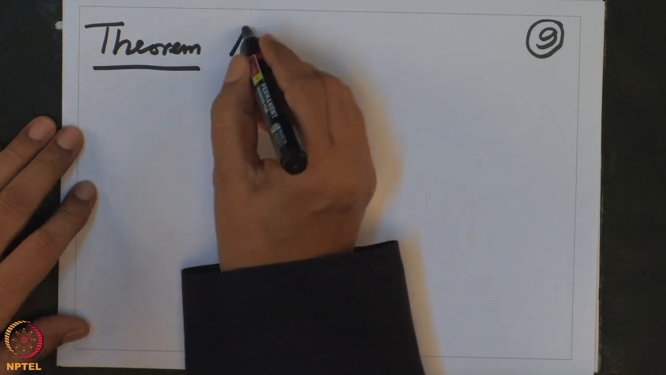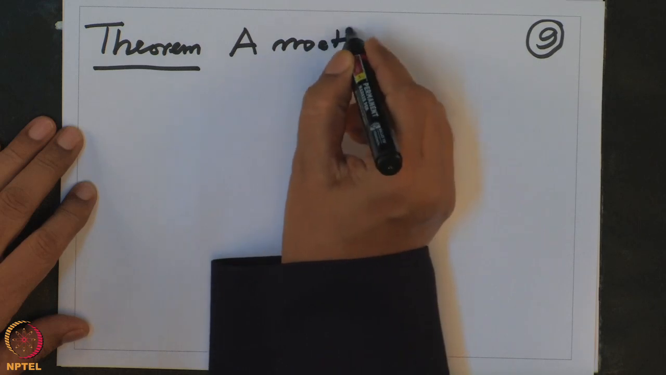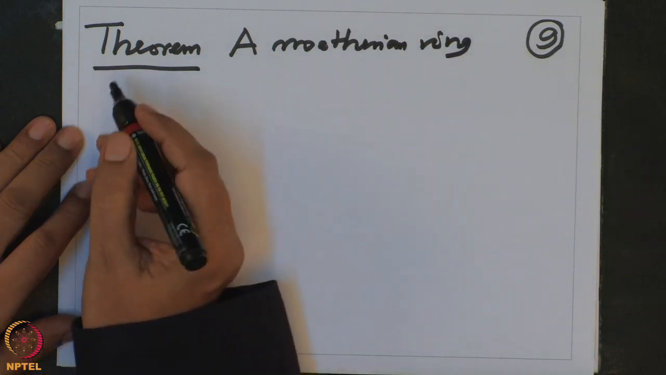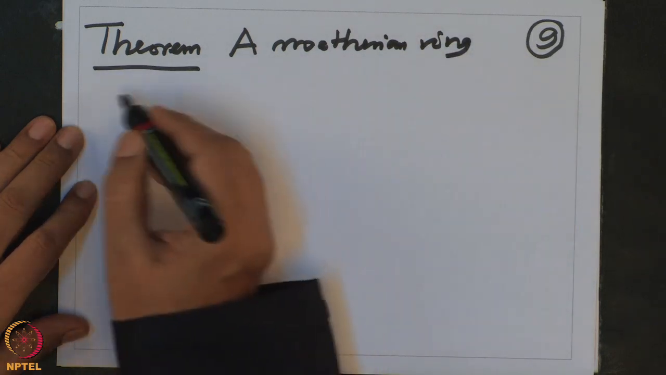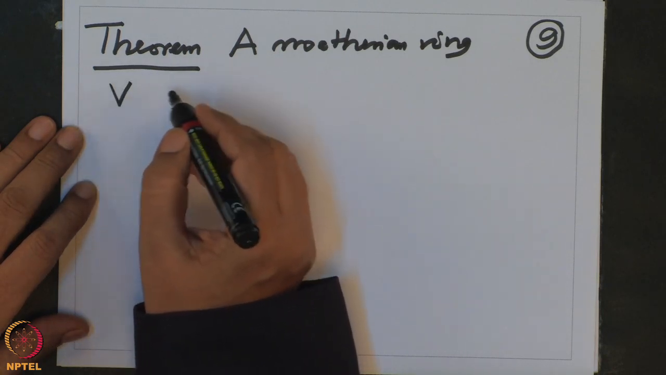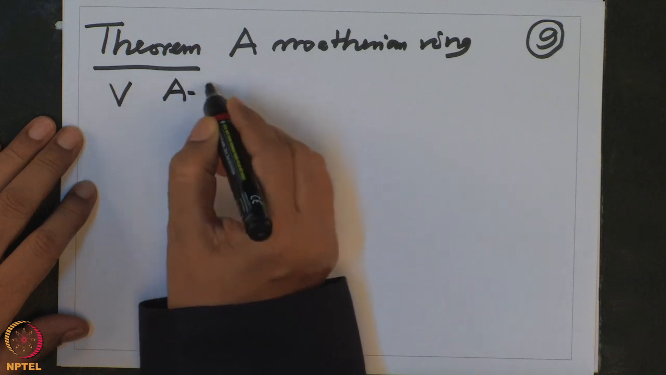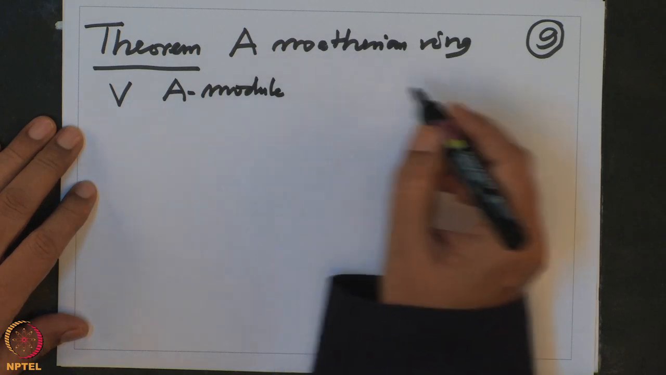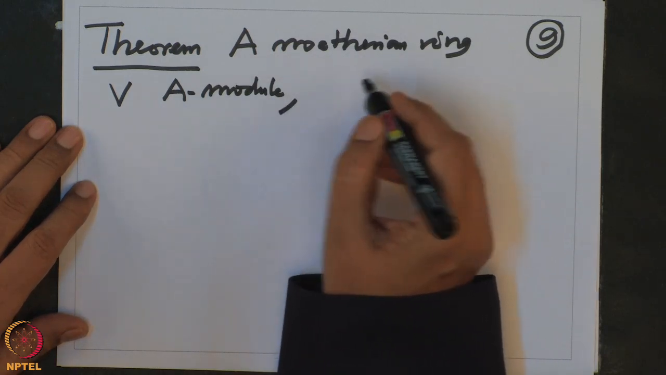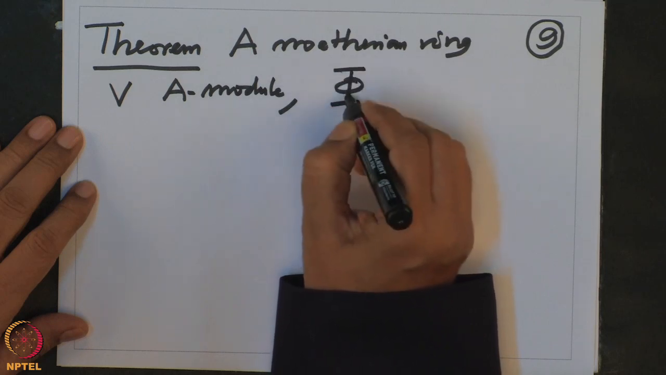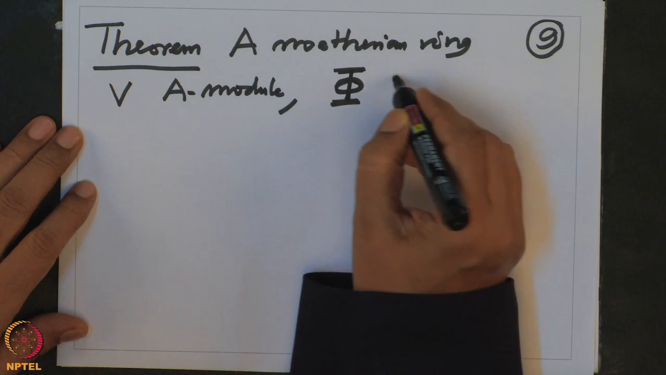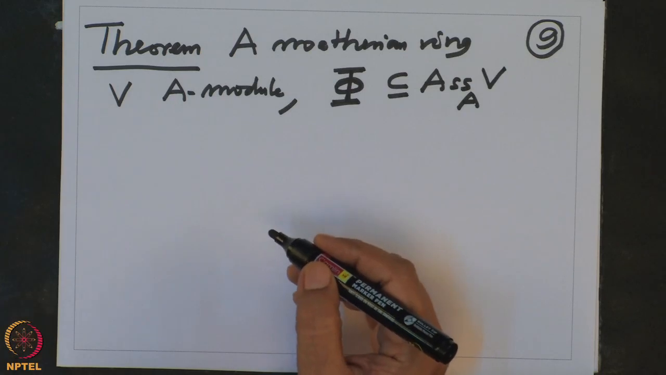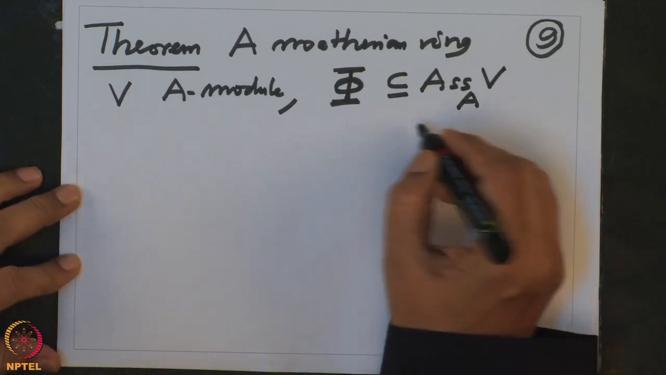So as usual, A is a Noetherian ring, and I have given now a module V, a finite A-module. Finite may not be needed, so I will just write A-module here, and we have given a subset capital Phi. This is not the empty set, this is a subset of the associated primes of V.